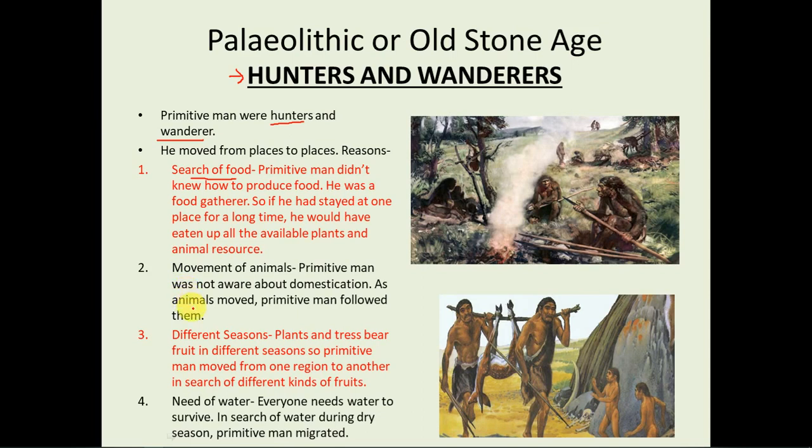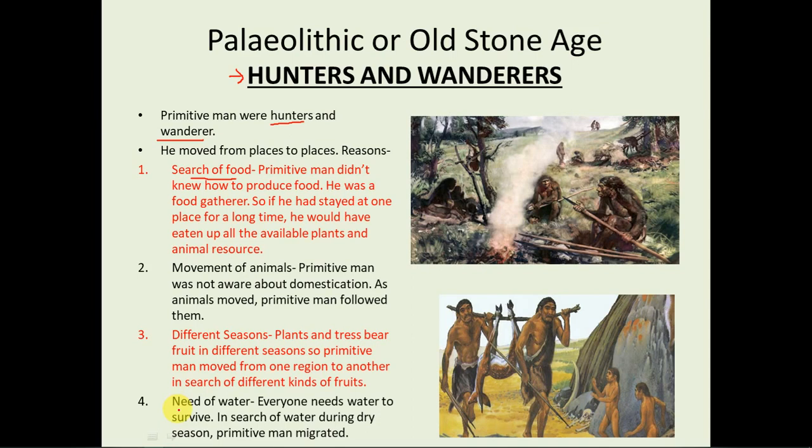As animals moved, primitive man also followed them. The third reason is different seasons. Plants and trees bear fruit in different seasons, right? So primitive man moved from one region to another in search of different kinds of fruit. Right, students? And the last reason is need of water. Everyone needs water to survive.